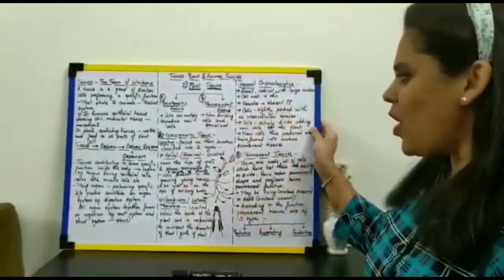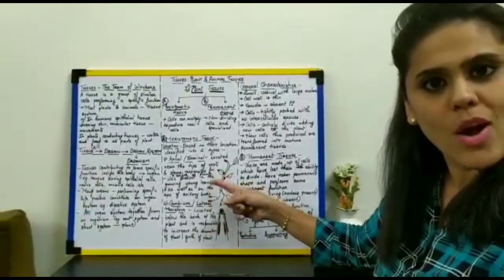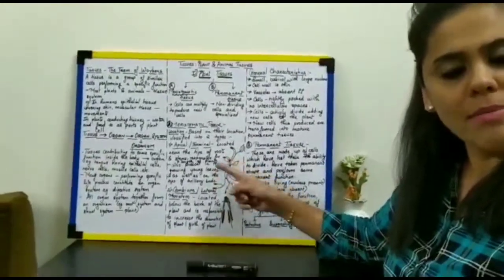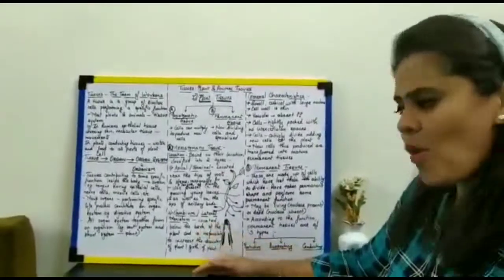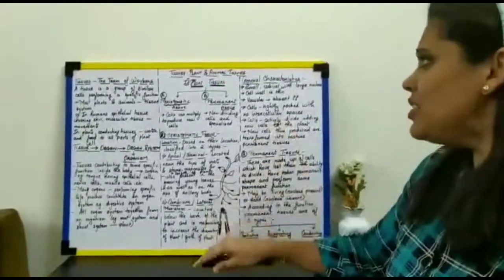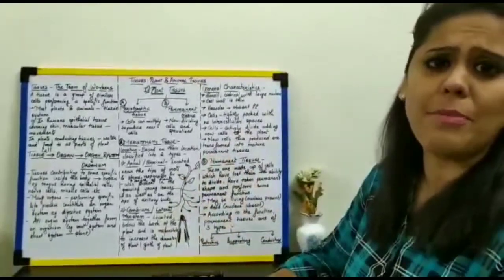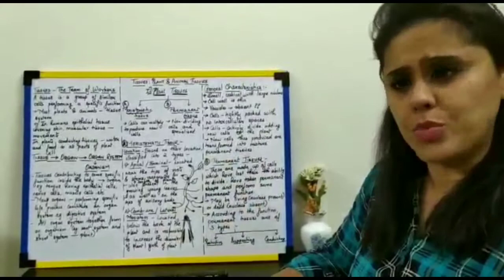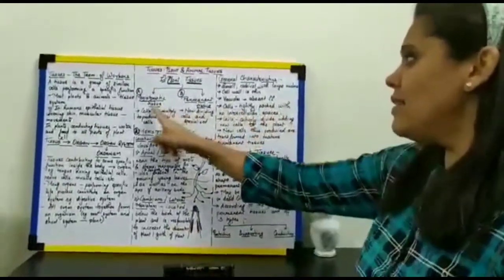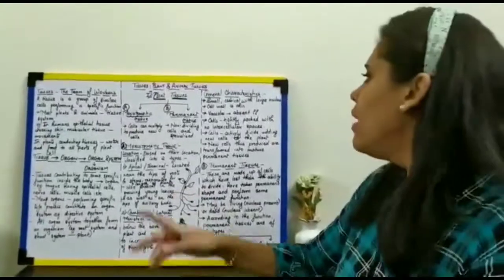So this was all about the two types of meristem: the apical, also called the terminal meristem, and the cambium or the lateral meristem. Now the general characteristics of the cells present in the meristematic tissue. As I said, since it's a tissue, it is made up of a group of cells.